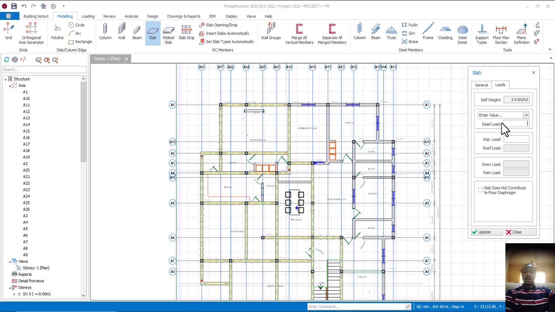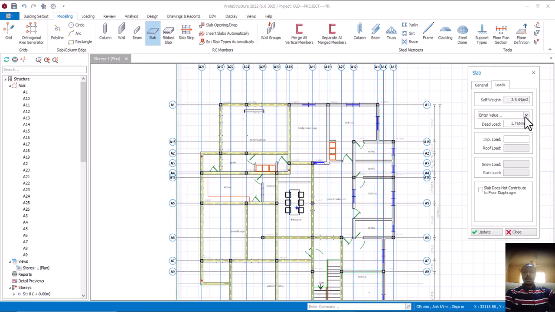Whether they use tiles or terrazzo, they are in the same category, and also our partition load. So if you add tiles, which is 1.2, and partition load, 0.5, it gives us 1.7. So you can now see the unfactored load, which is 1.7.